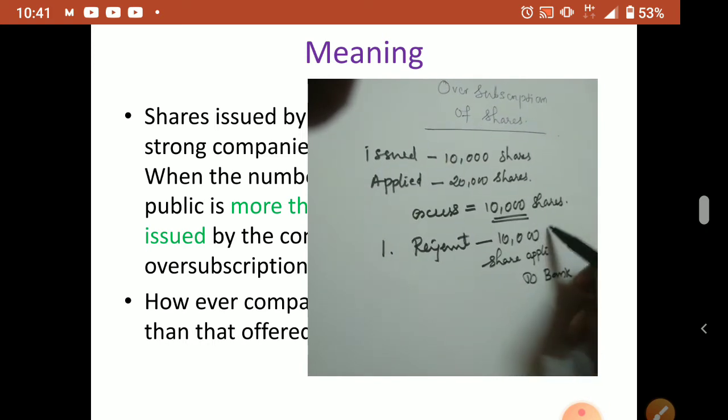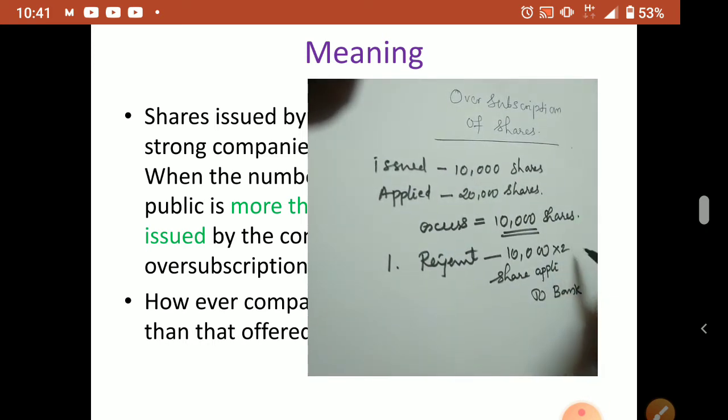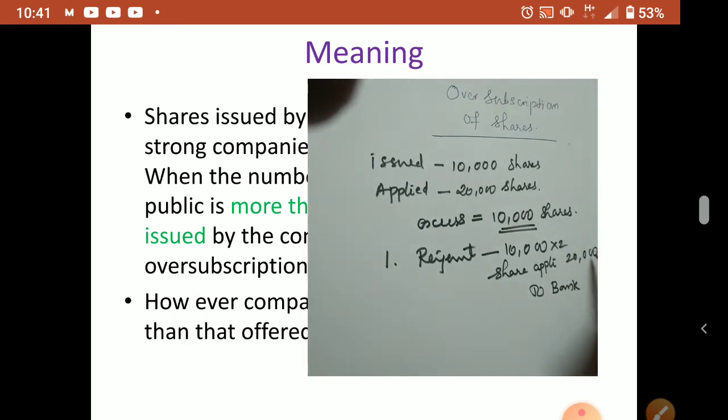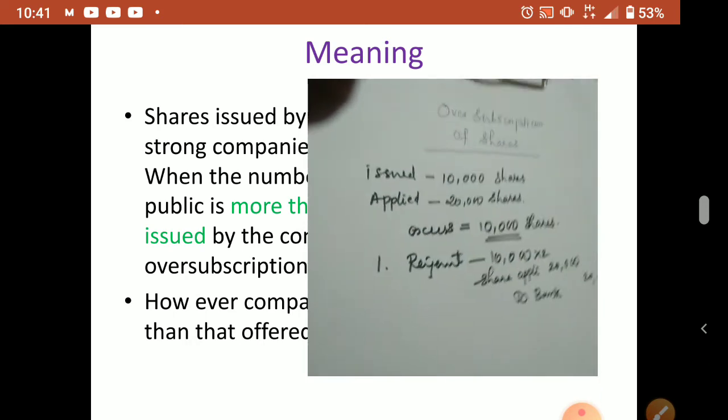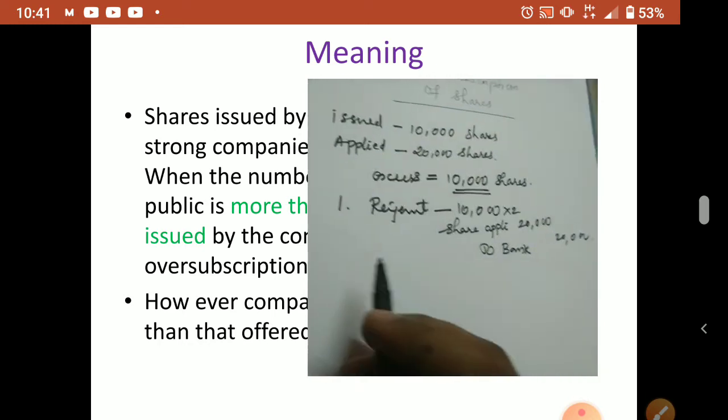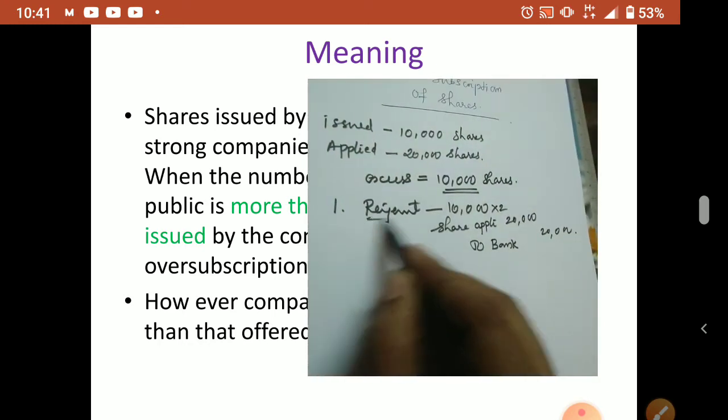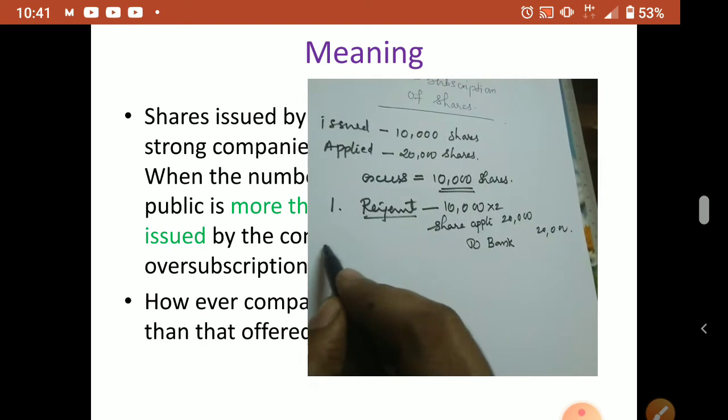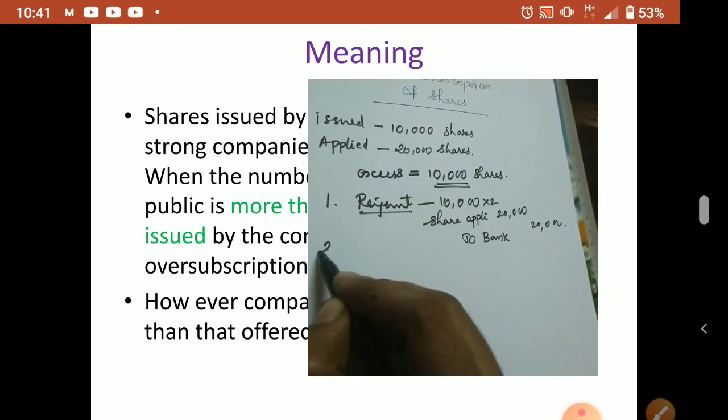Suppose the application money is 2, so 10,000 into 2, 20,000. We write 20,000 in the journal entry. That way we can pass the journal entry and reject the full excess application. That is one solution.